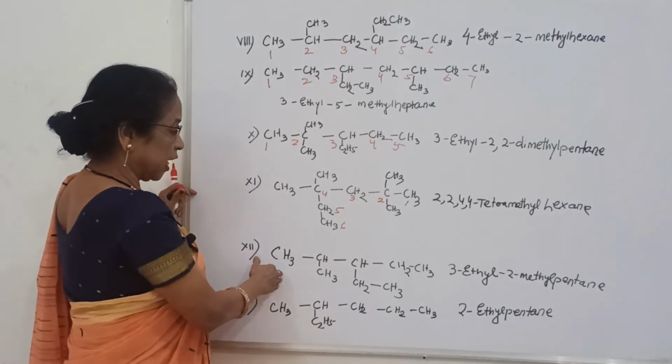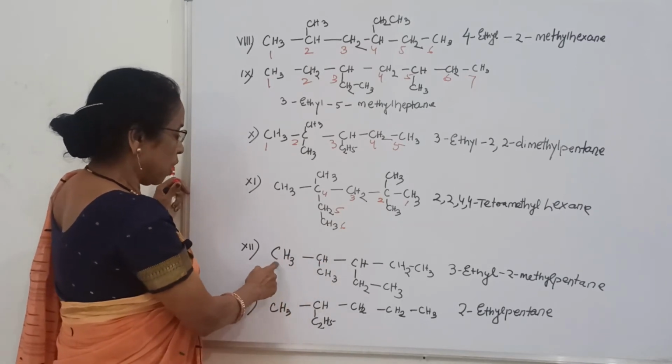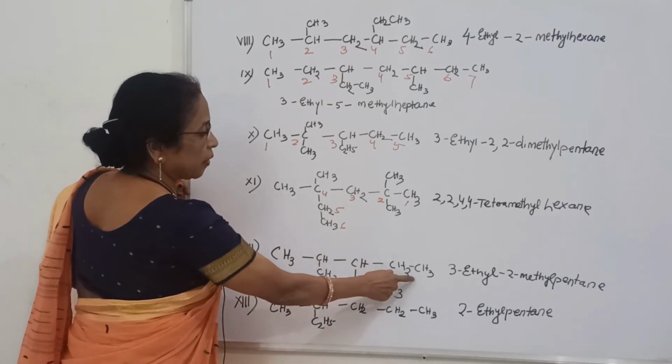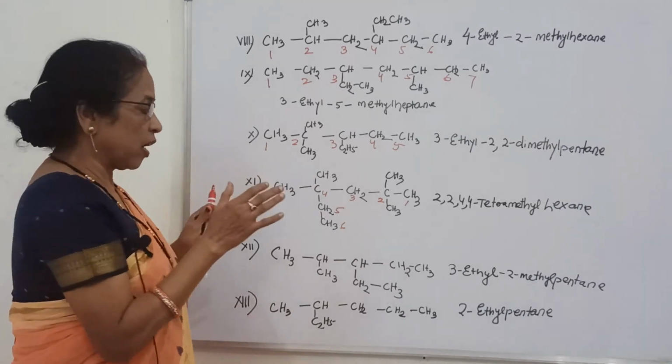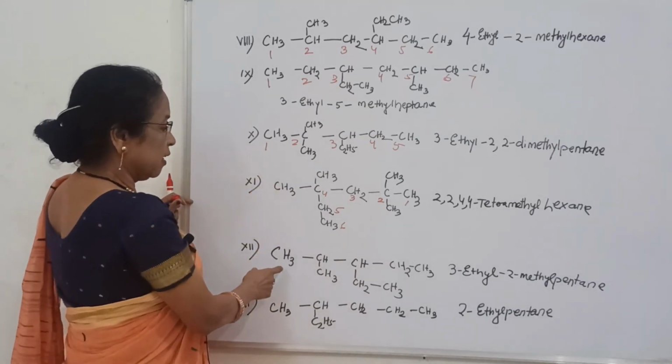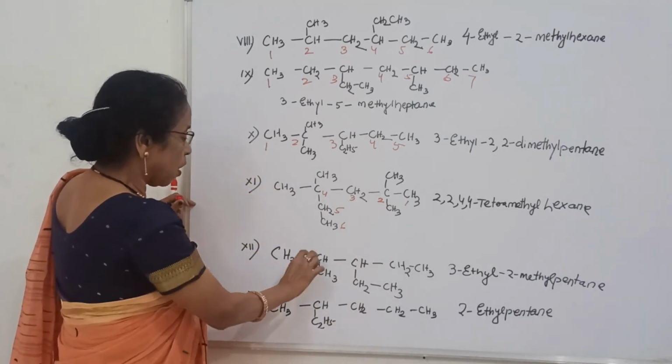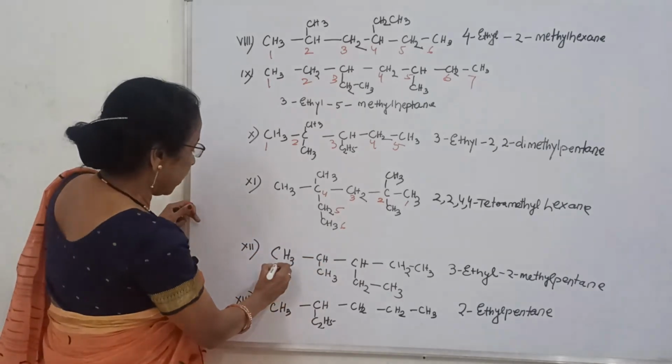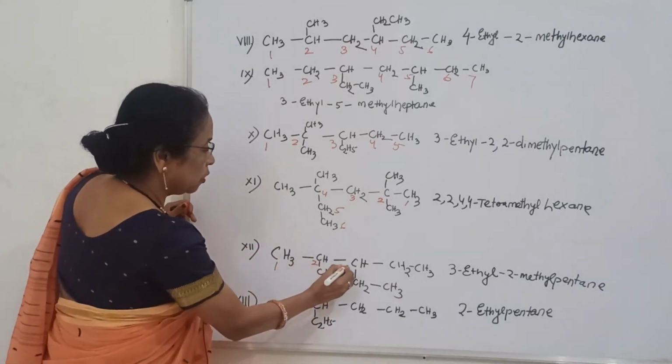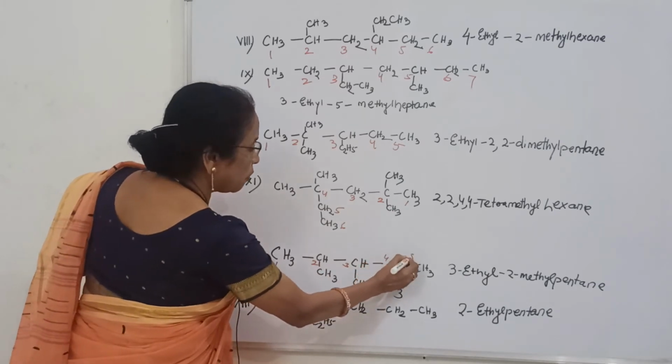Next, this one. Again you count from each side. 1, 2, 3, 4, 5. That means pentane is the longest chain. And here, this side, if you count, is near to the end. That is why 1, 2, 3, 4, 5.